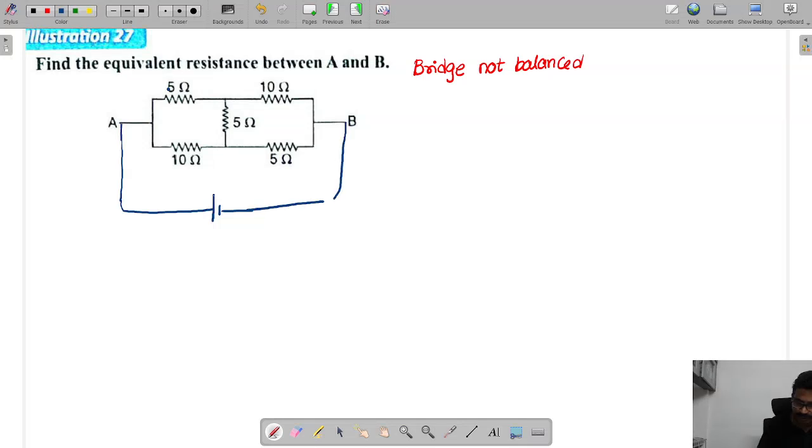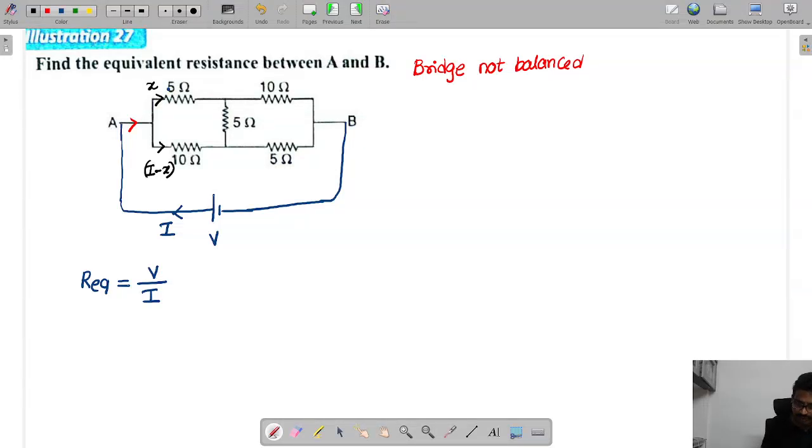The supply is V, and this current is I. Now the equivalent resistance is given as R equivalent equals V by I. Now you can see up to here this current I will go. After coming, some current will go here. If I call this current X, then this current we can say is I minus X.